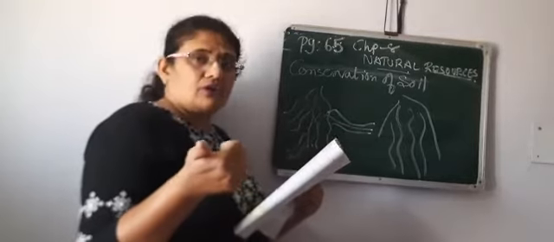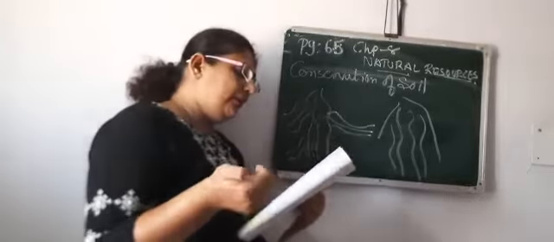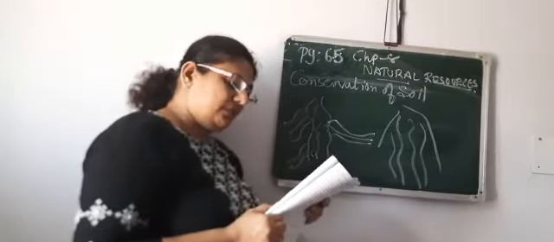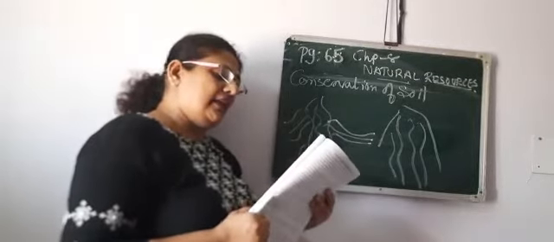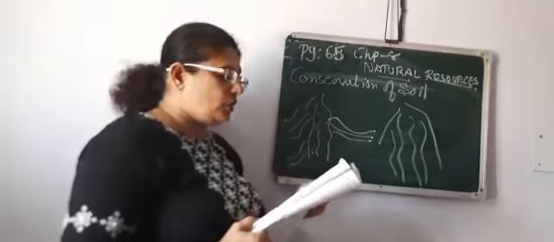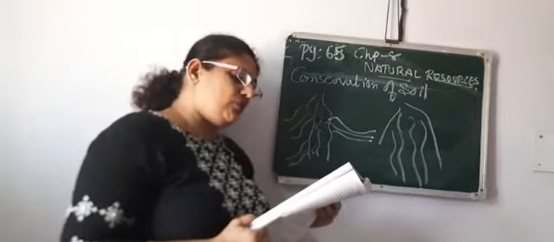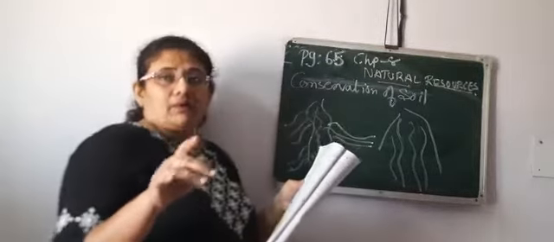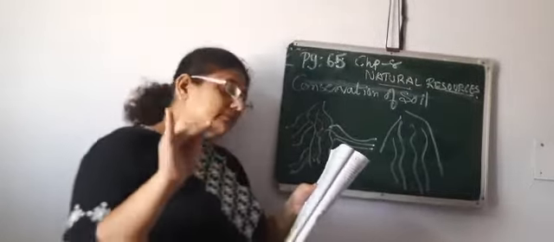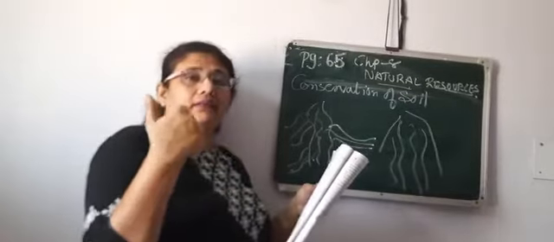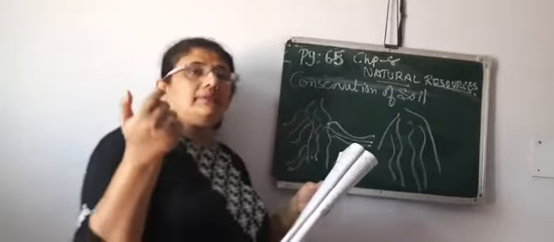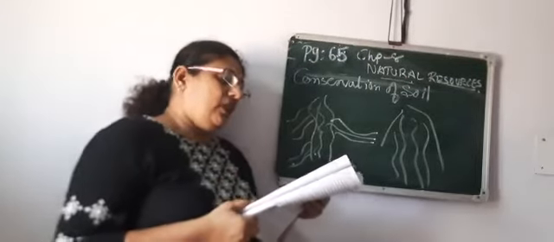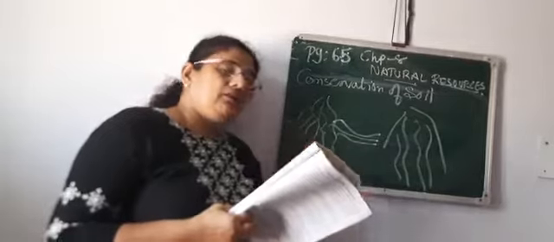Why? Because we had already discussed that humus plays a very important role. By implementing these remedies, soil can be conserved. The conservation of soil is a strong necessity today. Government, society and the people should work together for its conservation. It is not that one person only should work for it. The whole society, the people, government and other groups also have to work for soil conservation. Then only we can implement conservation.